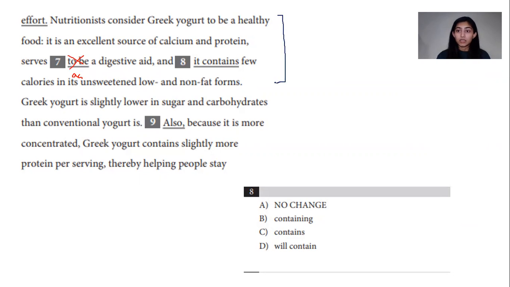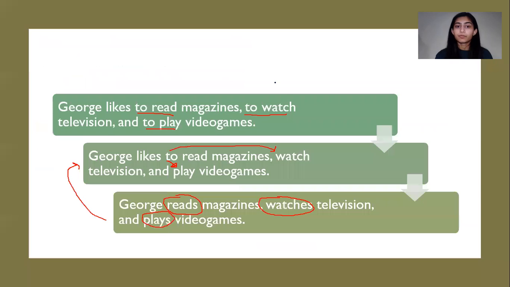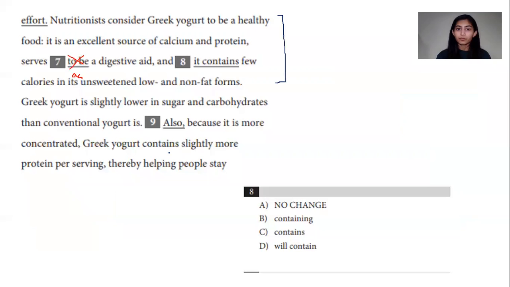Now remember what I just said in the previous slide. The word to is implied before watch and before play, but it cannot be implied if it is used more than once or if it is used in a place other than the first item in the list.